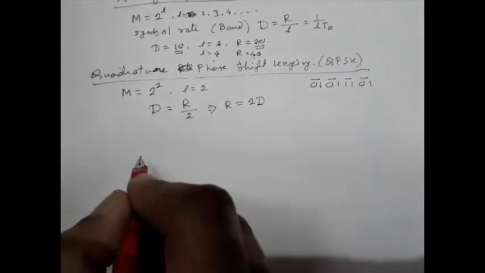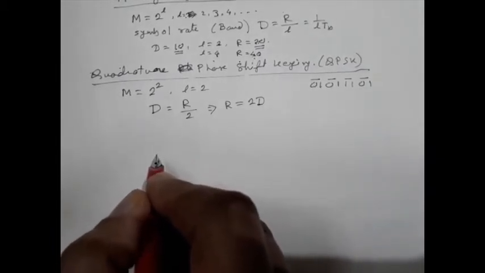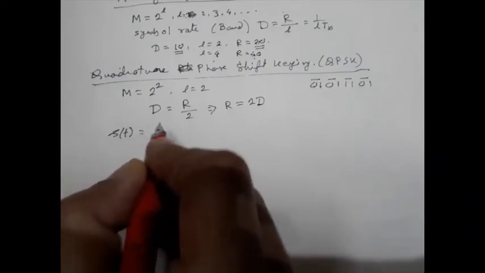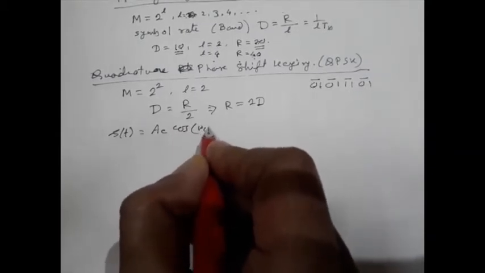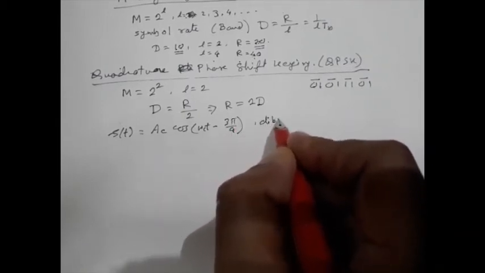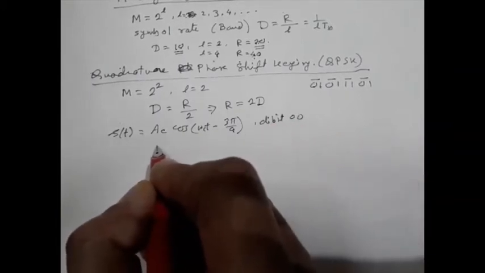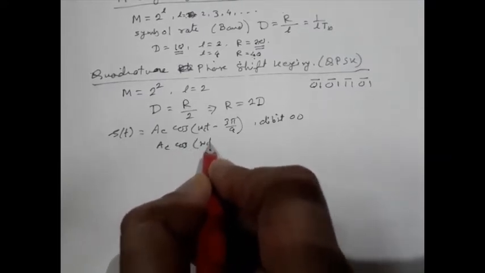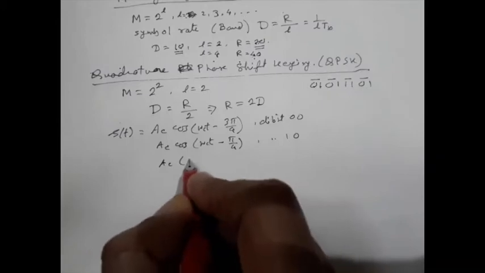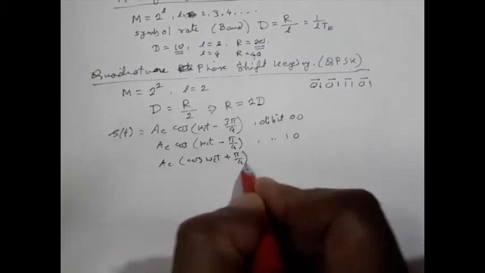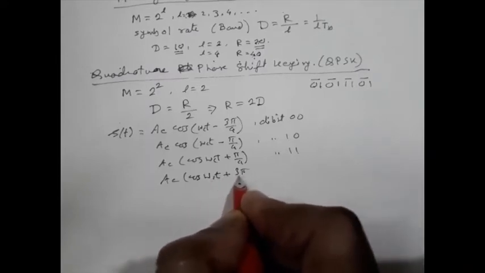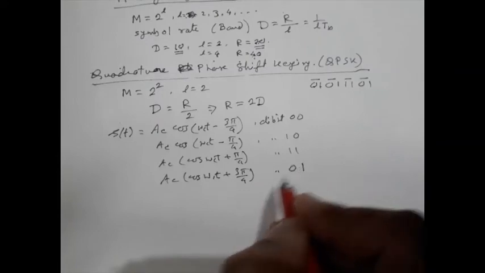So we can represent the 4 possible dibits by transmitting a sinusoidal carrier with one of the 4 possible values, like say Ac cos omega_c t, where omega_c is the carrier, minus say 3 pi by 4 for dibit say 00; Ac cos omega_c t minus pi by 4 for dibit say 10; Ac cos omega_c t plus pi by 4 for dibit say 11; Ac cos omega_c t plus 3 pi by 4 for dibit 01, something like this.